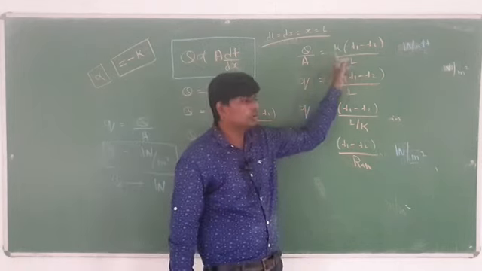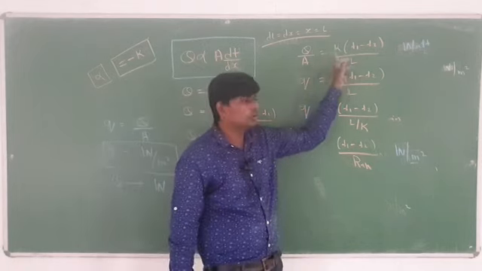K write down as it is, T1 minus T2 by L also write down as it is. Then Q is equal to this K, you are shifting this side. So L by K, this is T1 minus T2 by L by K. L by K is known as RTH. RTH is known as thermal resistance. So small q is equal to T1 minus T2 by RTH.